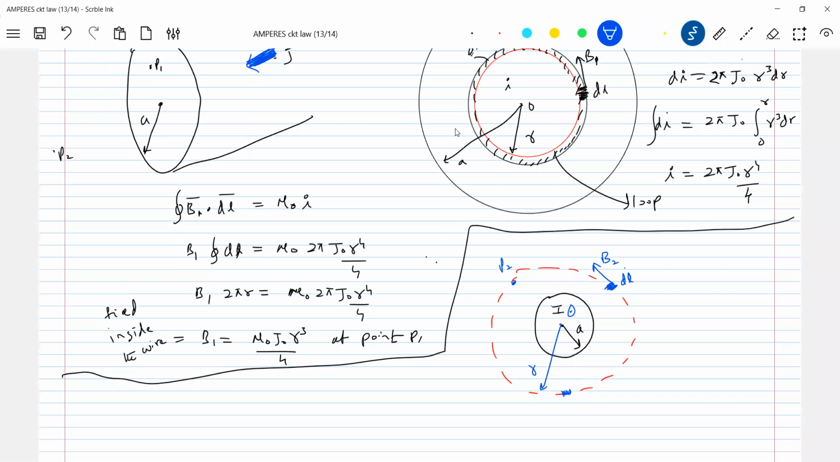So I'll take help of this formula. The limit I'll put 0 to a. What we have is the integral of dI, 2 pi J naught r cube dr, from 0 to a. The total current flowing through the wire will be 2 pi J naught a to the power of 4 by 4, or pi J naught a square by 2.